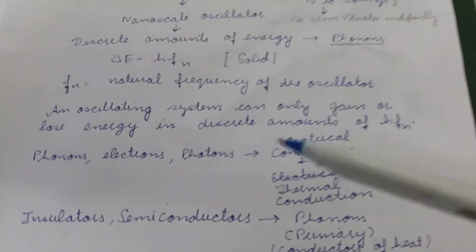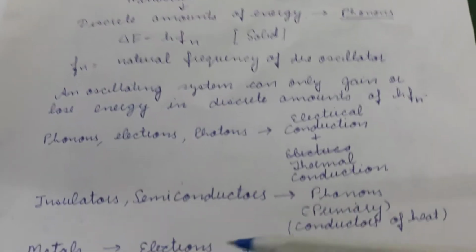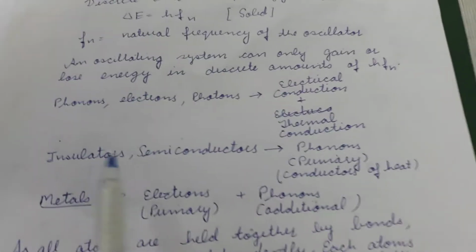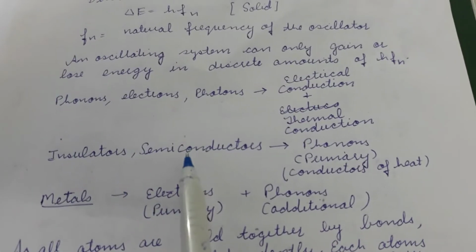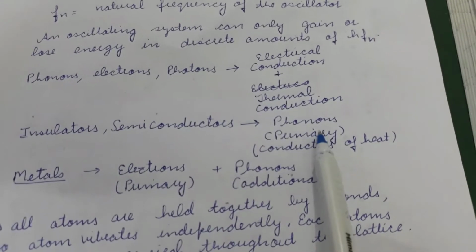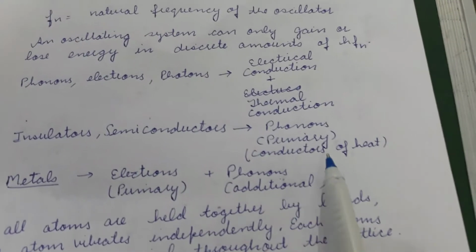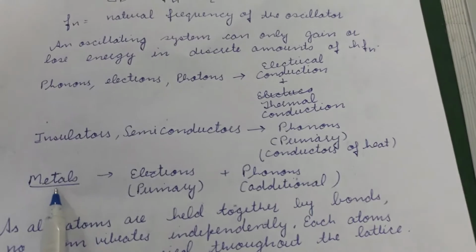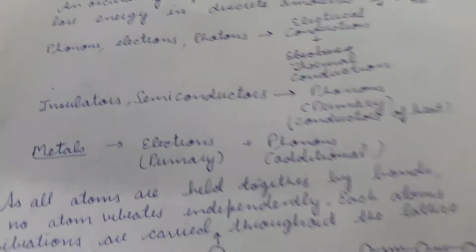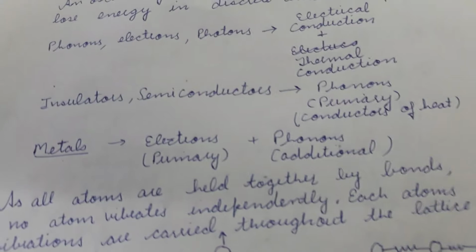Now we were discussing the different kinds of heat carriers that are present. In insulators and in semiconductors, most of the heat is conducted by phonons, which are the primary conductors of heat. While in metals, the primary conductors are electrons, while there will also be some conduction by phonons.